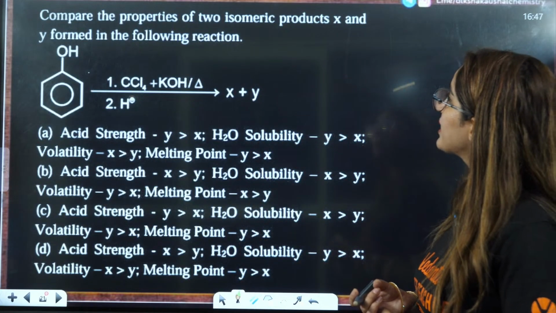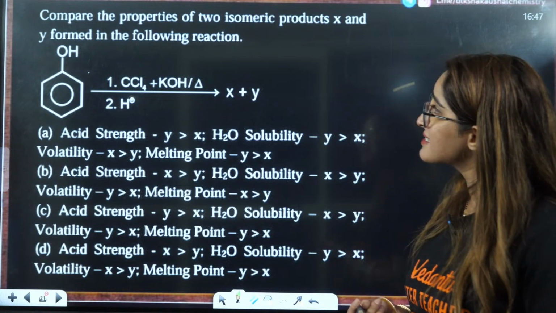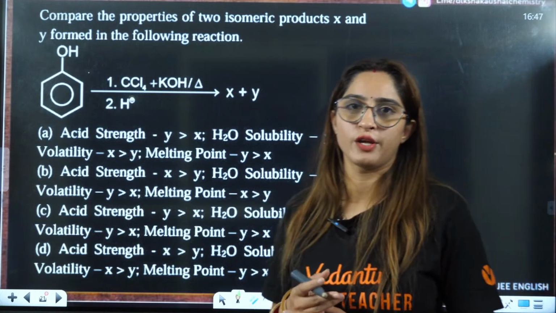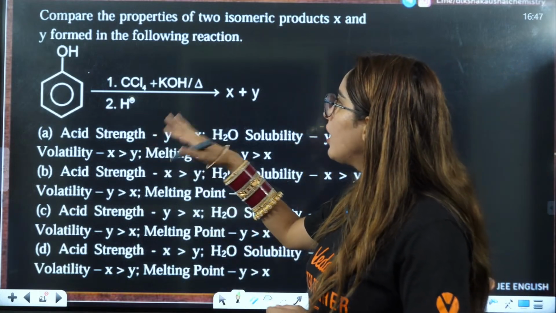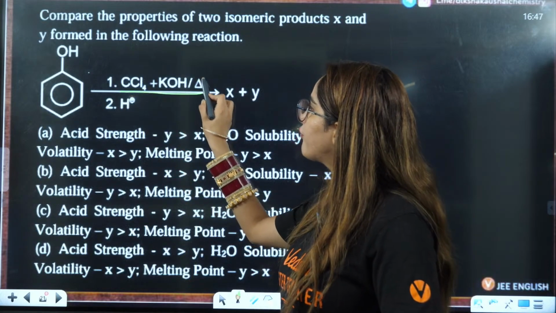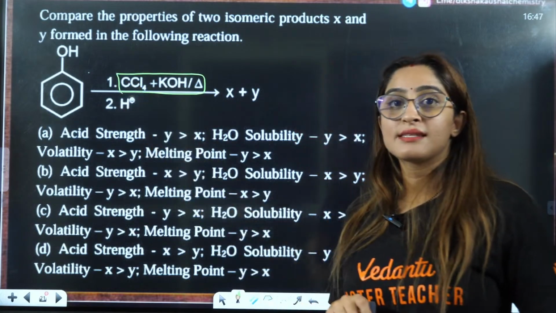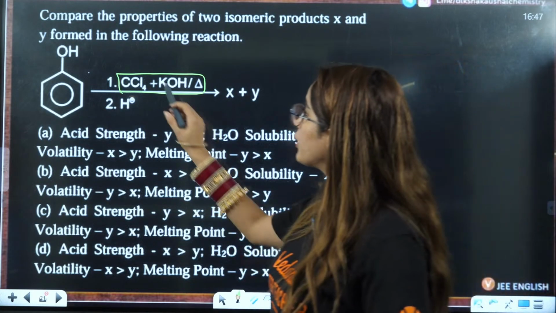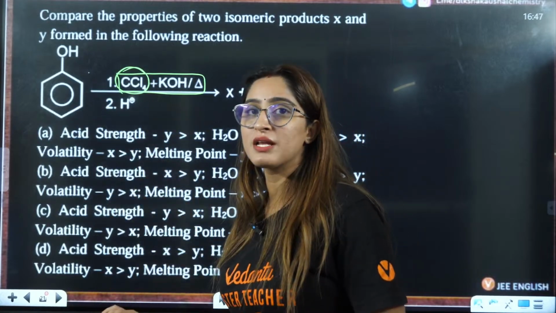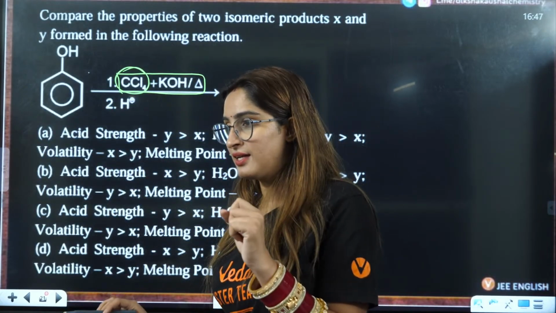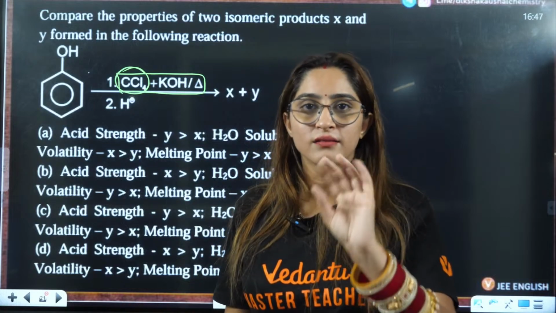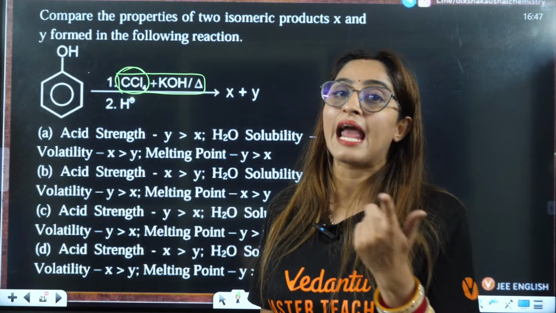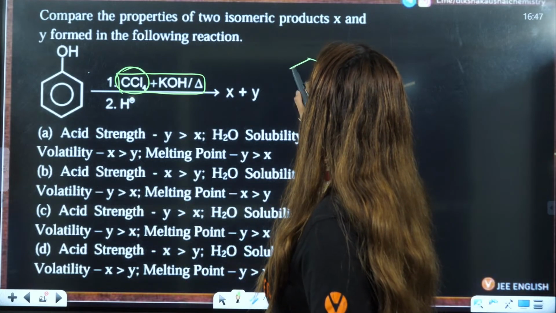Compare the properties of two isomeric products X and Y formed in the reaction. Now this is a very interesting question. So you have phenol with CCl4 and KOH. CCl3 is the Reimer-Tiemann reaction, but what if I told you that CCl4 in KOH will give you salicylic acid? If you have CHCl3, chloroform, with KOH, that will give you salicylaldehyde. But here it is going to give you salicylic acid.